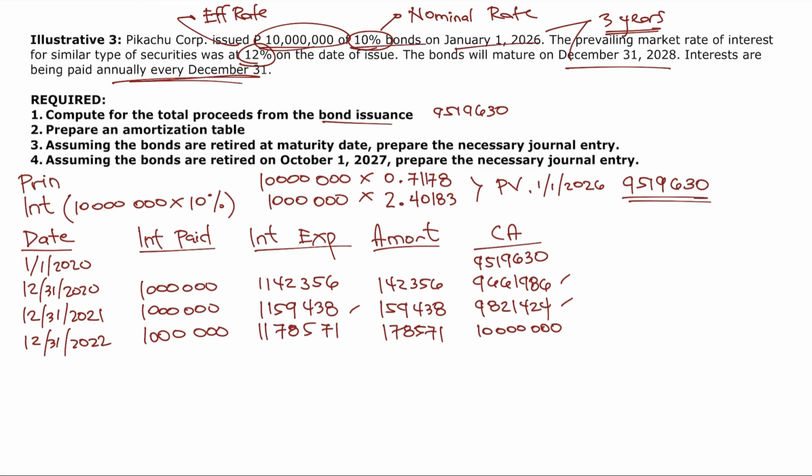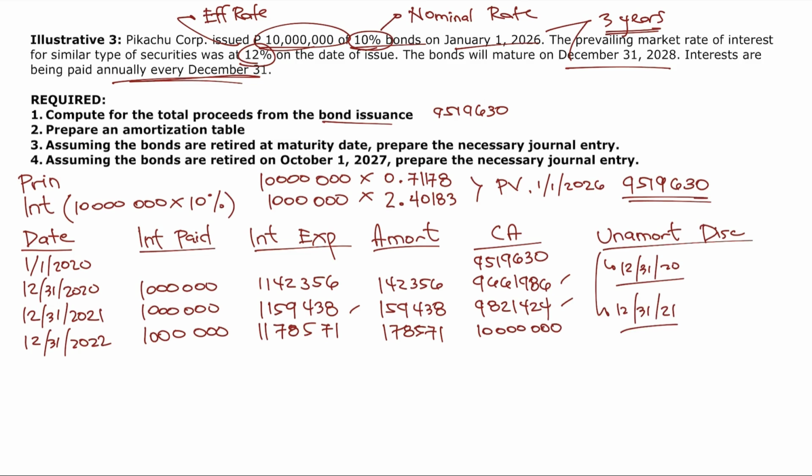Ano pang possible na tanong? How much is, sabihin na natin, unamortized discount? Again, possible na itanong, no? How much will be the unamortized discount, sabihin na natin on December 31, 2020 at saka on December 31, 2021.